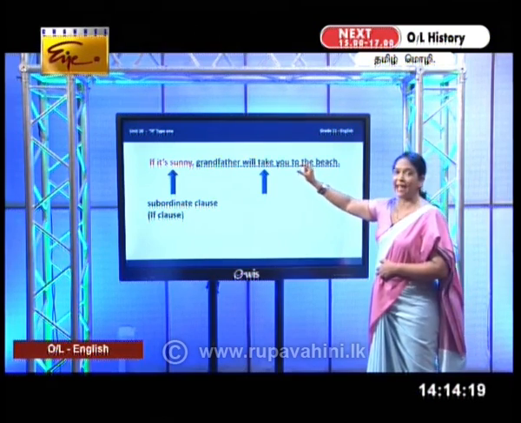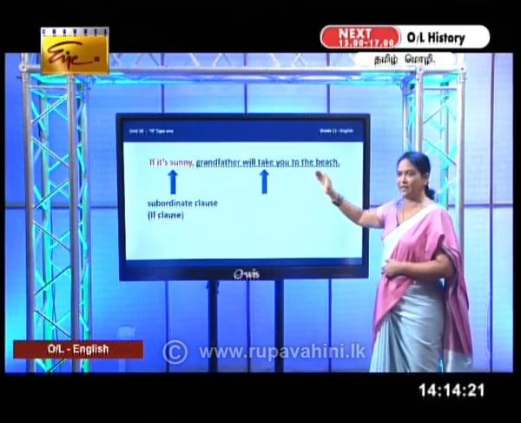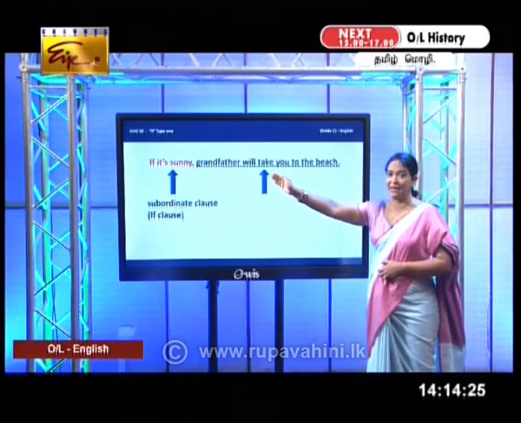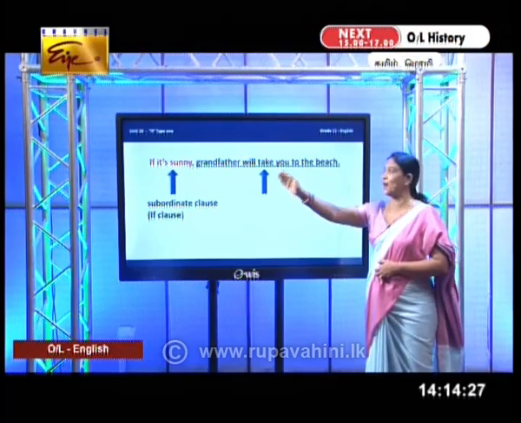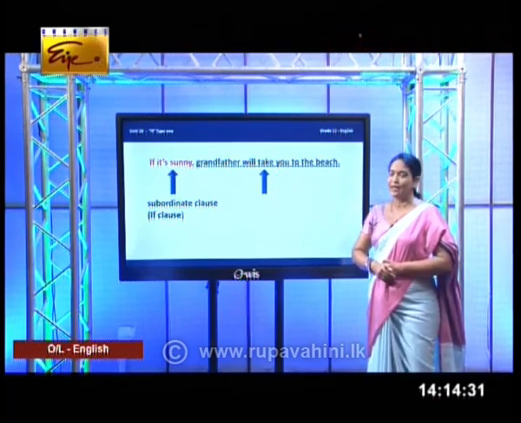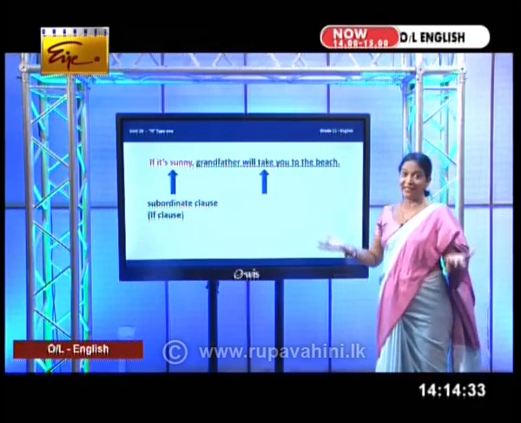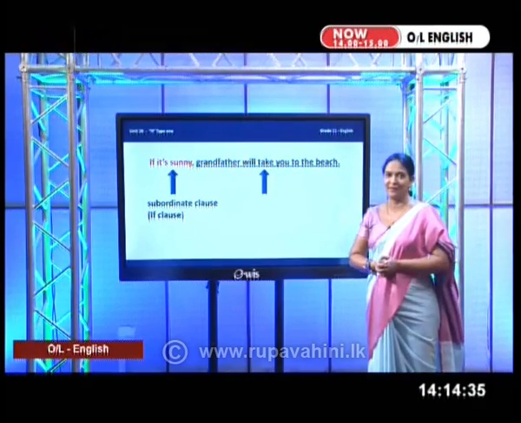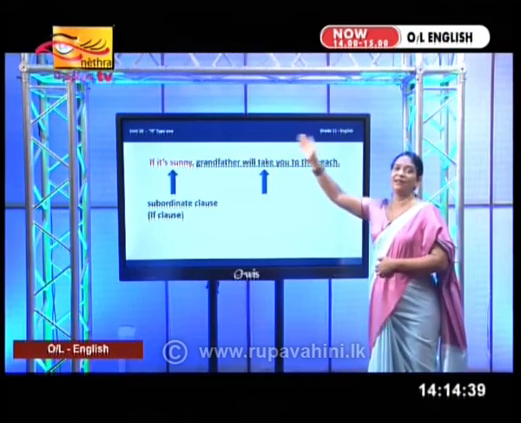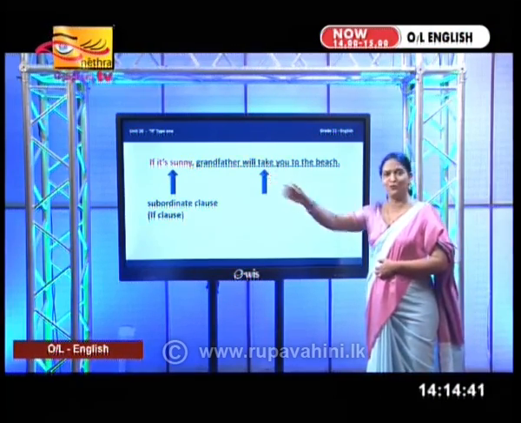So, that taking you to the beach happens only if the weather is sunny. That is why we say it is the subordinate clause. Is that clear? So, the other part is automatically the main clause. Right? This is what is expected. In order to get this happen, that condition needs to be fulfilled.